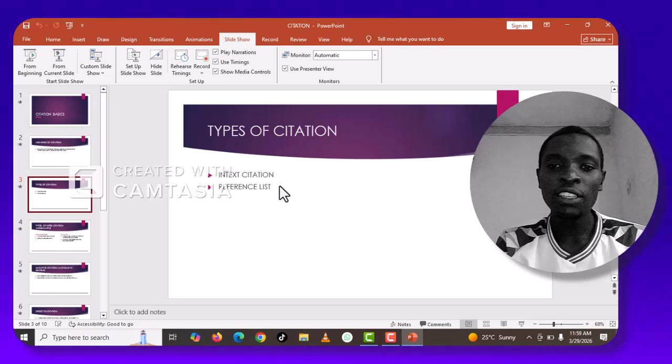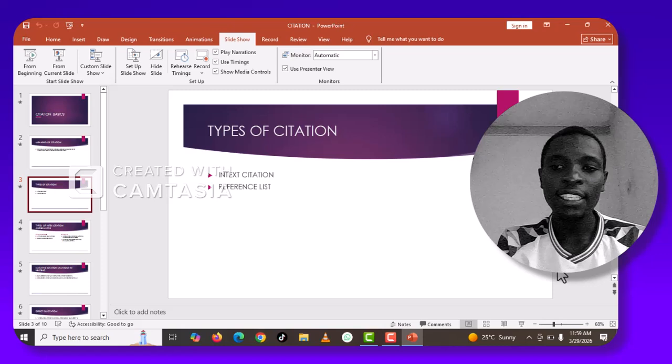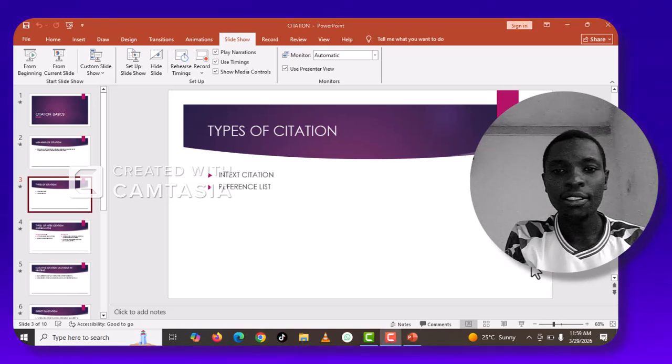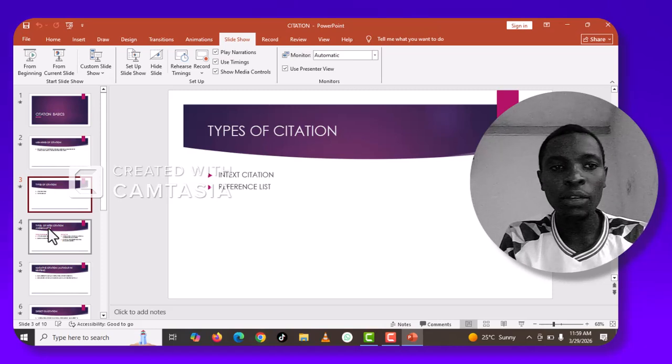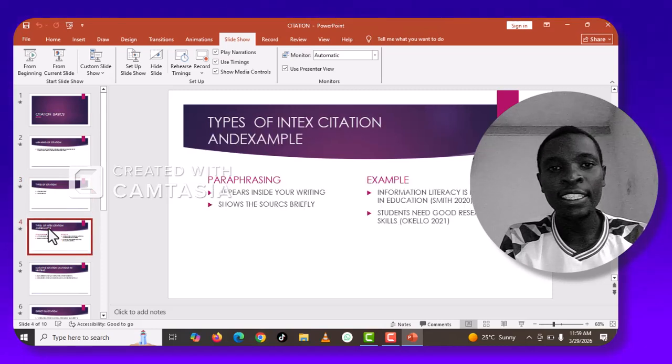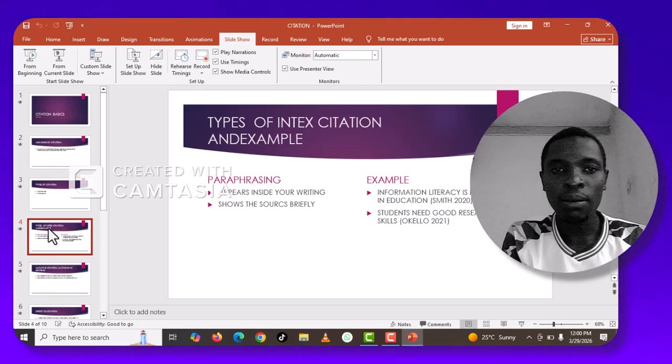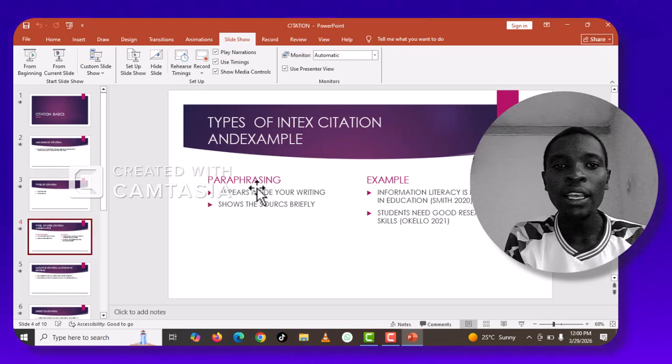So let us first learn what is meant by the word in-text citation. The first thing we are going to know is what the in-text citation is. Then we have the types of in-text citation and examples.